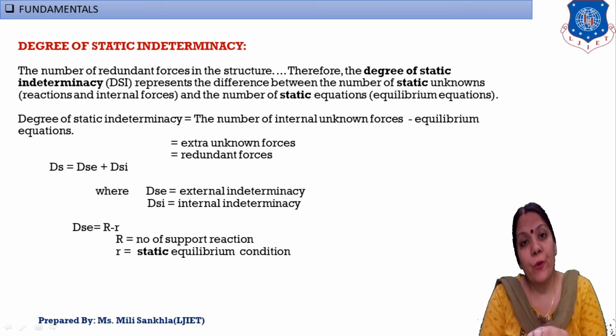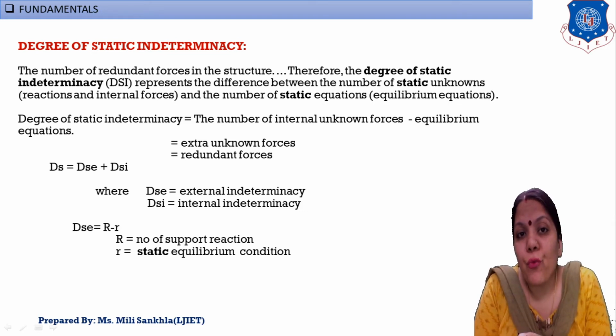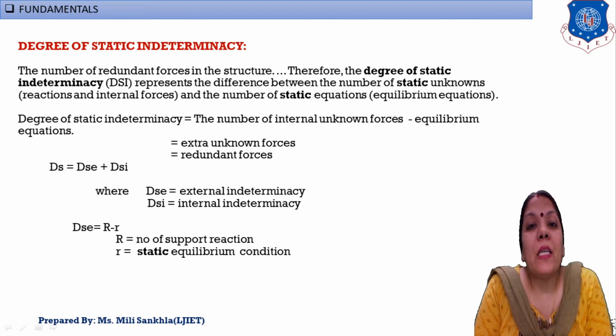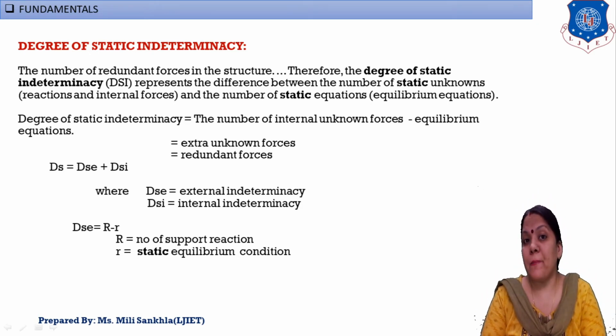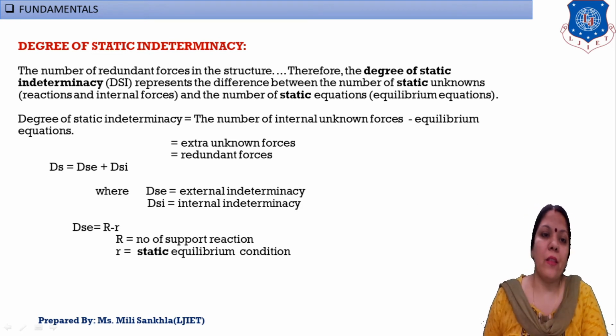Again I am repeating, if the number of unknown forces is more than our static equilibrium conditions, then that is known as degree of static indeterminacy. Okay, and DS is the notation of this degree of static indeterminacy, and that is equal to DSE plus DSI. DSE means external and DSI means internal. Clear? Okay, now next,